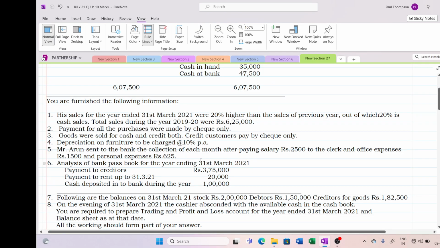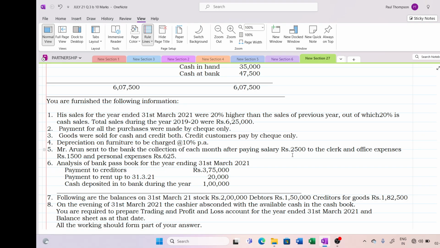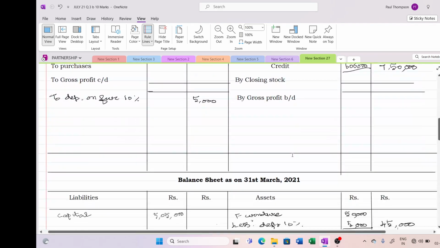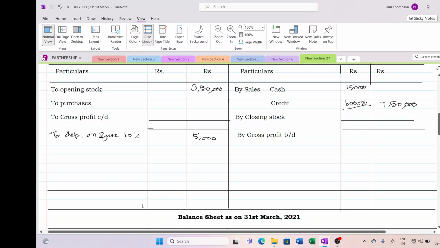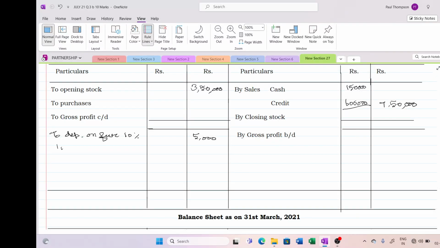Now Mr. Arun sends to the bank collection of each month after paying salary. 2,500 into 12 is 30,000. You should know these things. Office expenses 1,500 into 12, 18,000. 625 into 12 we have to calculate. Okay, so let me write here to salary 2,500 into 12 will be my 30,000. 2 12s are 24 and 500 into 12 is 6,000.